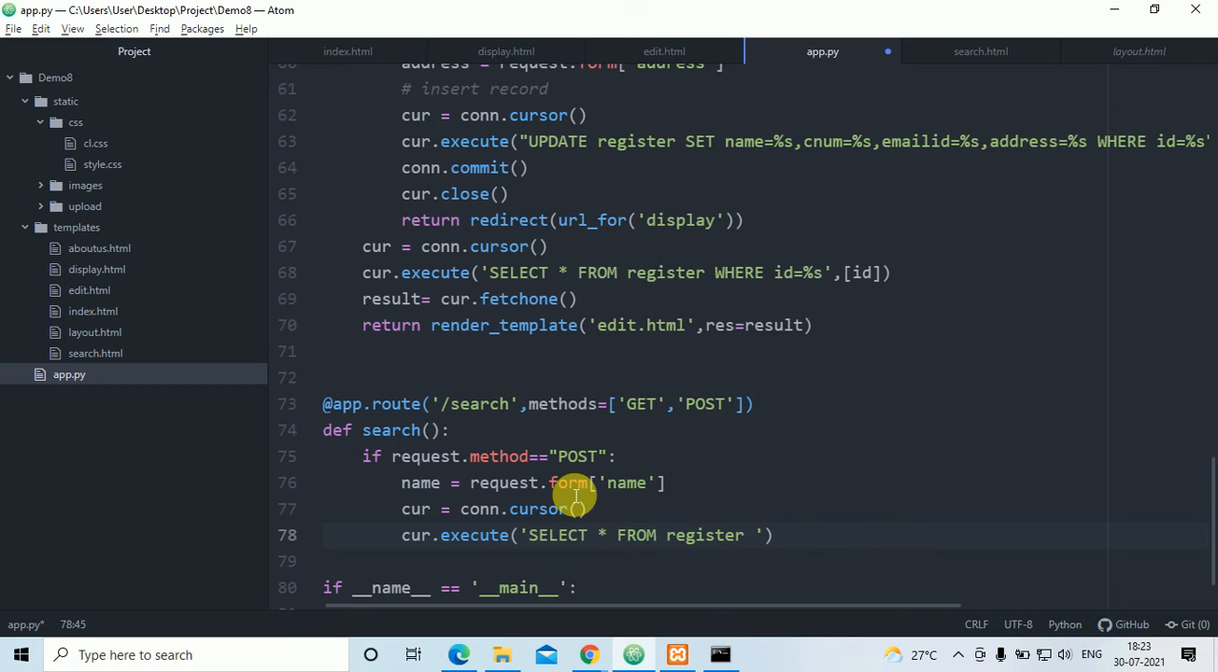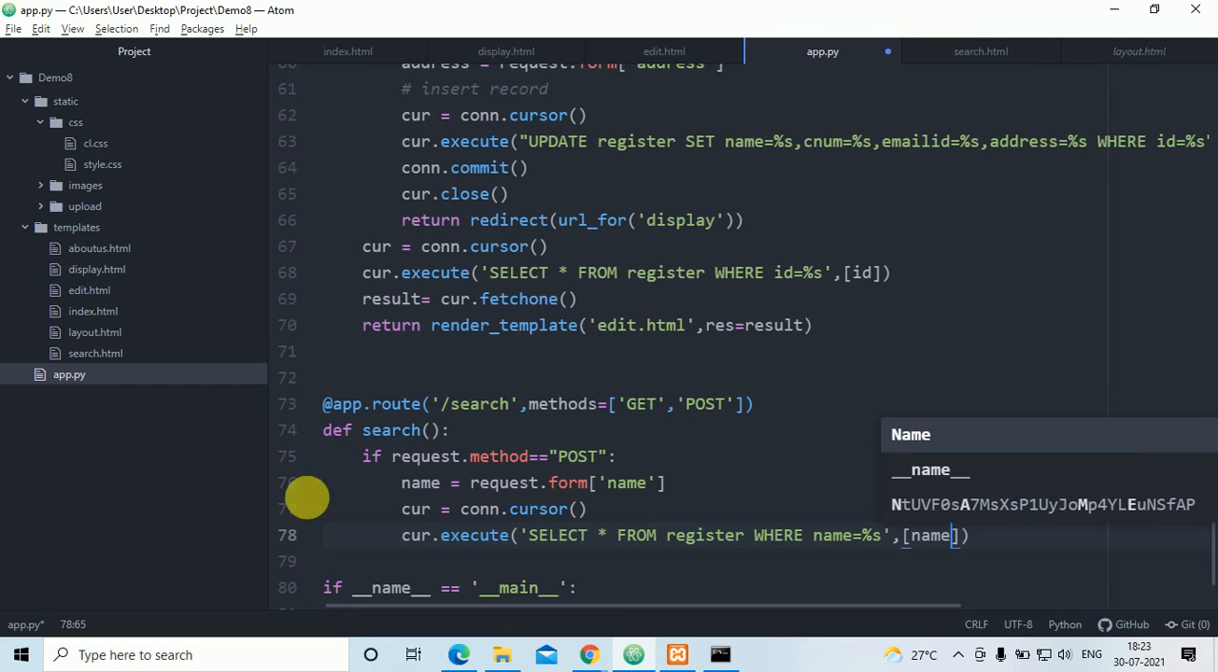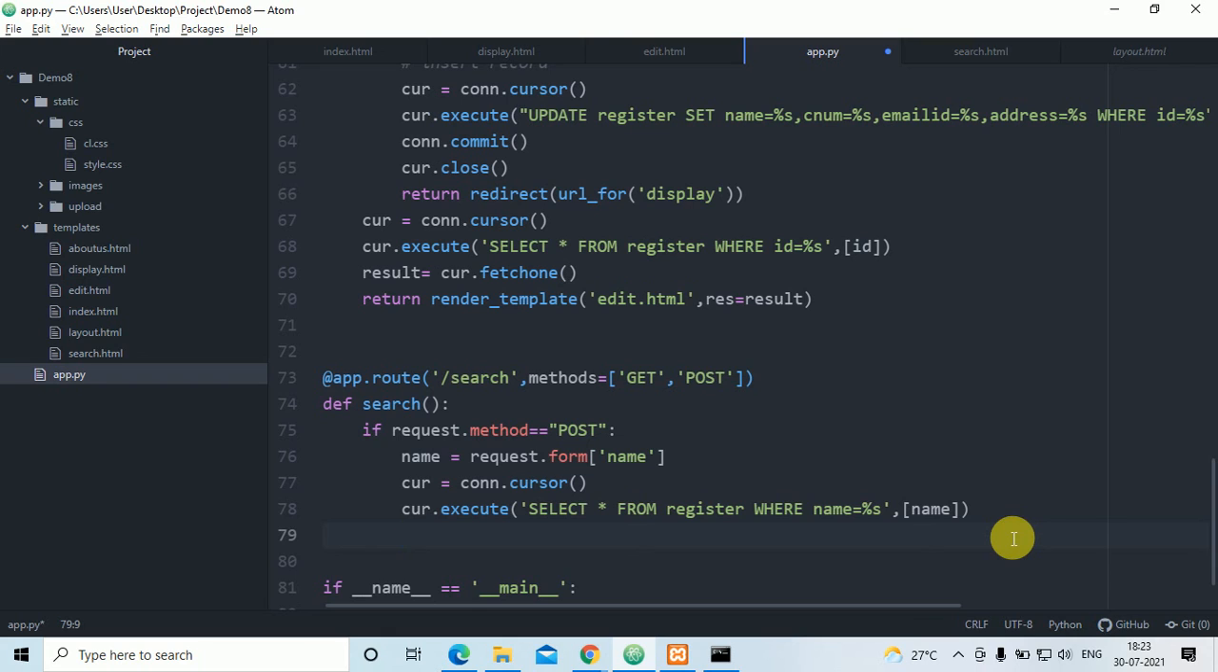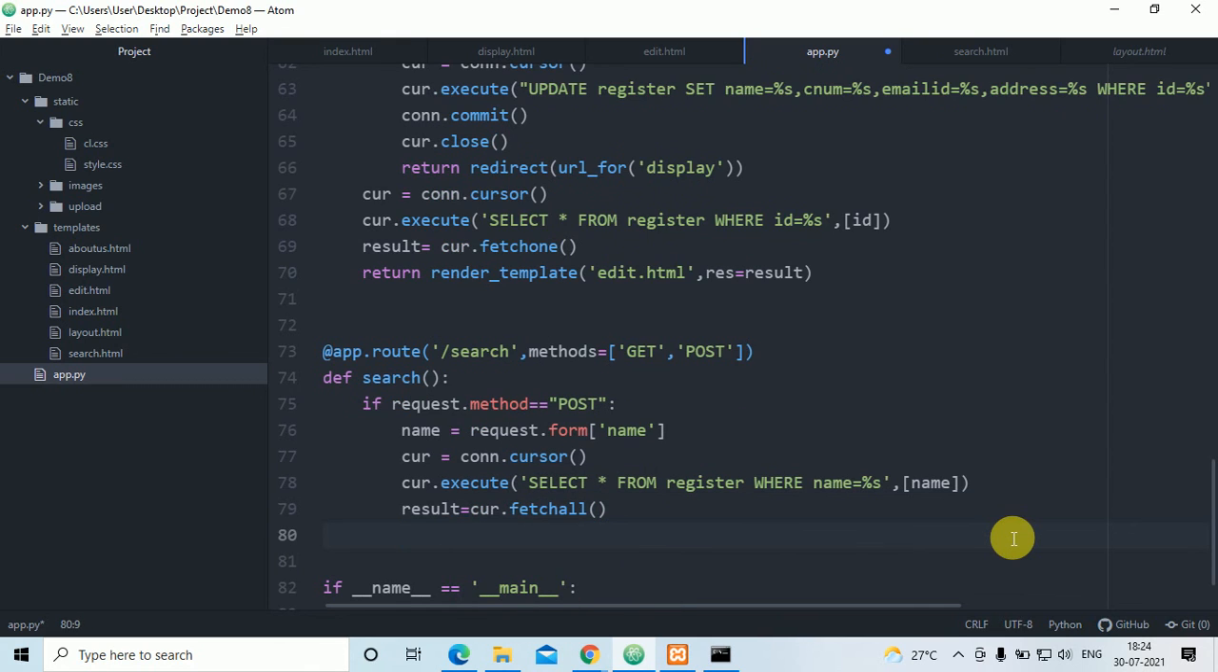select star from register, that is the table name, where name is equal to %s, comma, in the square bracket you put name, means this name you have to put here. Whatever the records of this name are there, it will take and display. Now I'll put result is equal to cursor.fetchall, means whatever the name information is there, return.